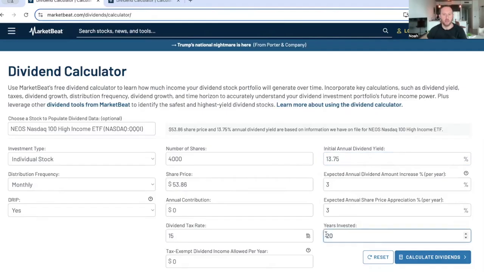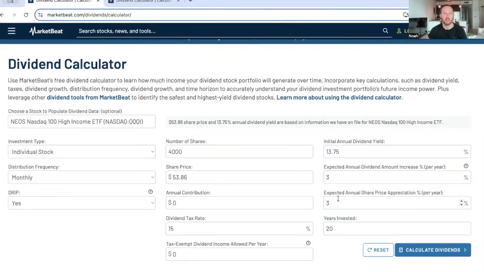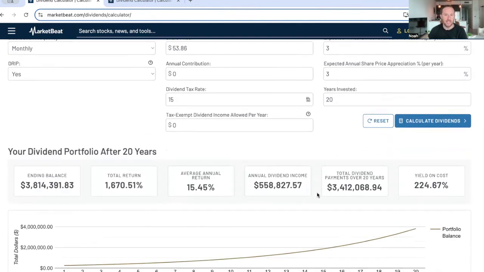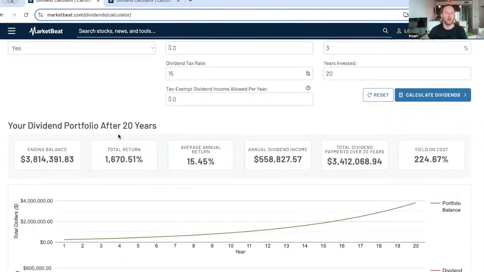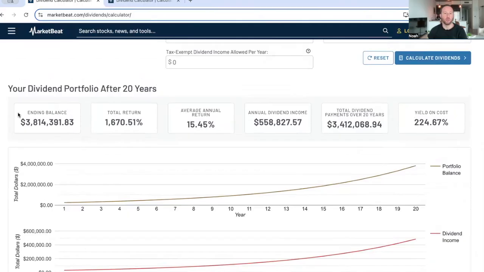All right, and so we're gonna invest this for 20 years. Okay, so we're gonna calculate. And at the end of it all, you will see $3.8 million in total ending balance, 3.8 million over 20 years. And this is simply by putting in 250K and letting it ride.